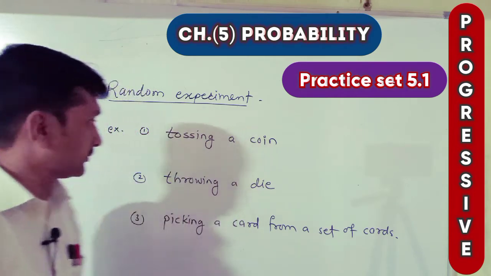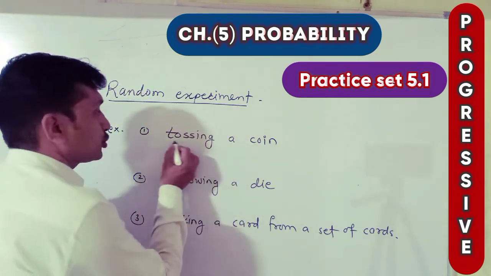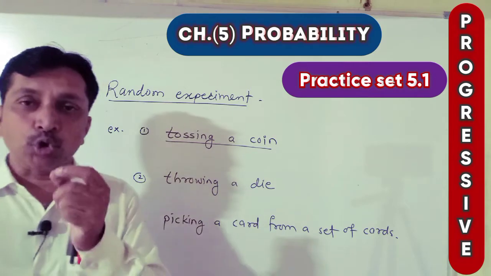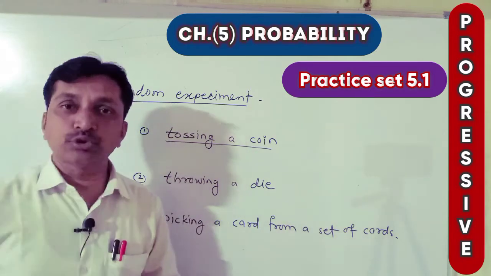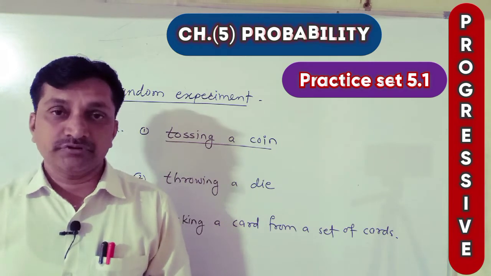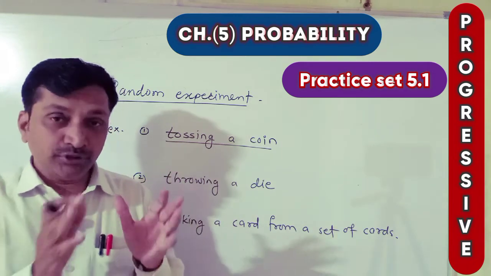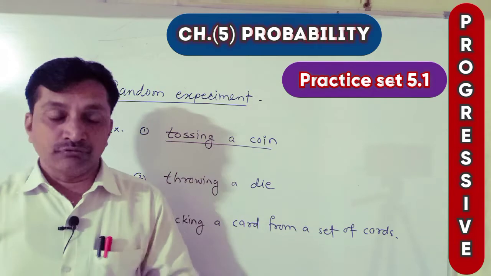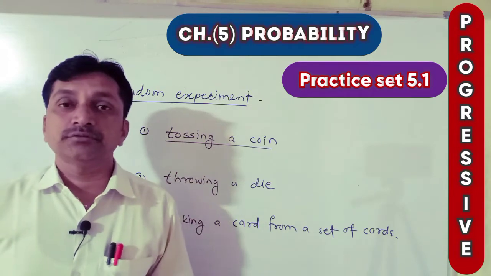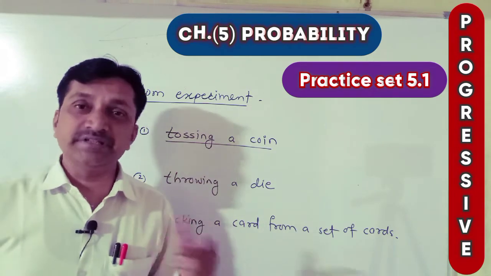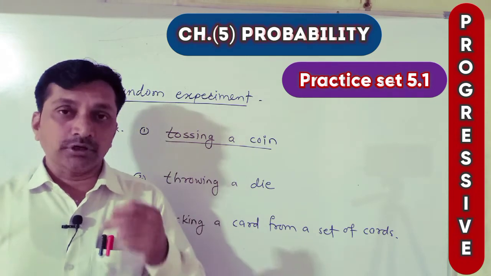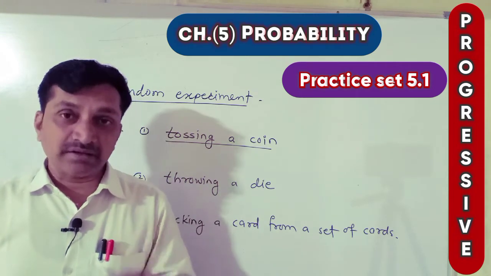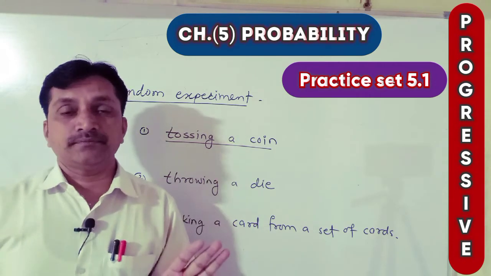Now for example, tossing a coin. If a coin is given to you and we have to toss it, we know the possibilities, we know what the results can be, but surety, certainty, guarantee we cannot say.